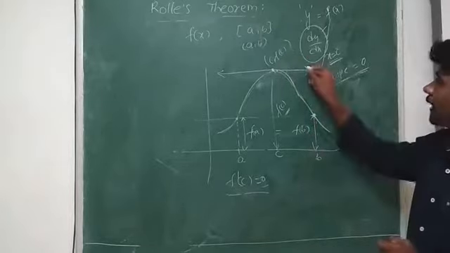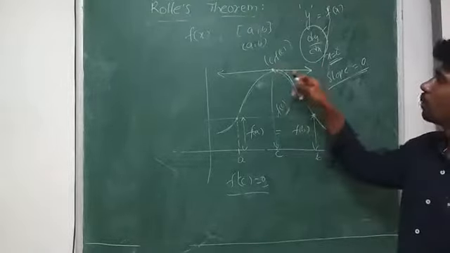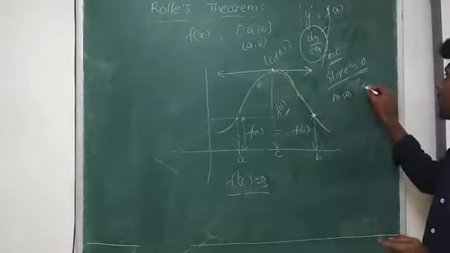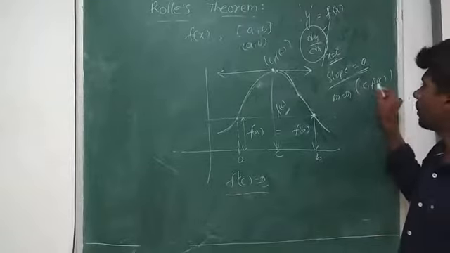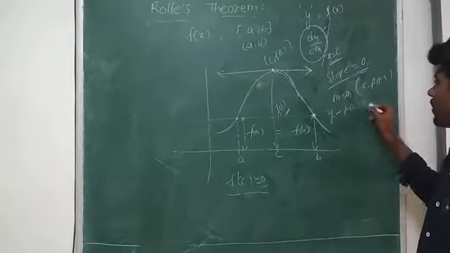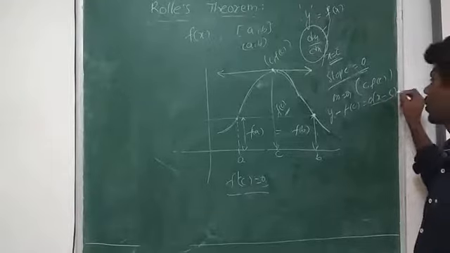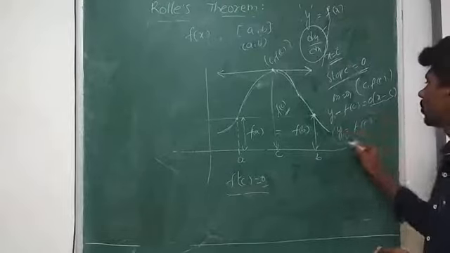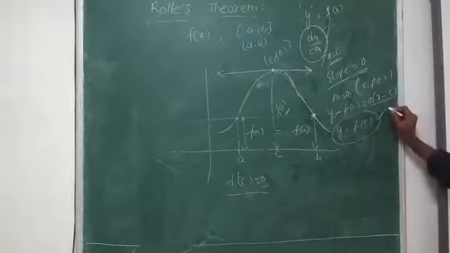If I want the particular tangent equation, what is the equation of tangent? I have slope 0 and it is passing through the point c comma f of c. Then, by the point-slope form, y minus y1 is equal to m into x minus x1, and this total part will be equal to 0. So the equation of tangent is y is equal to f of c.